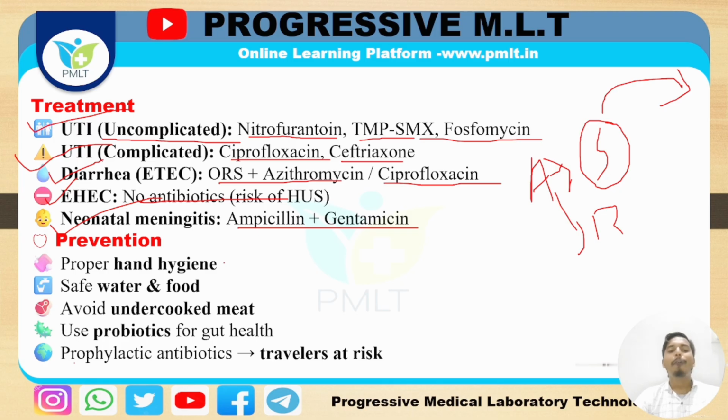Got it? And how do you prevent Escherichia coli? You have to maintain hygiene properly. After that, you have to use water and food properly. Avoid undercooked meat. Okay, use probiotics for the gut. Use probiotics for gut health.